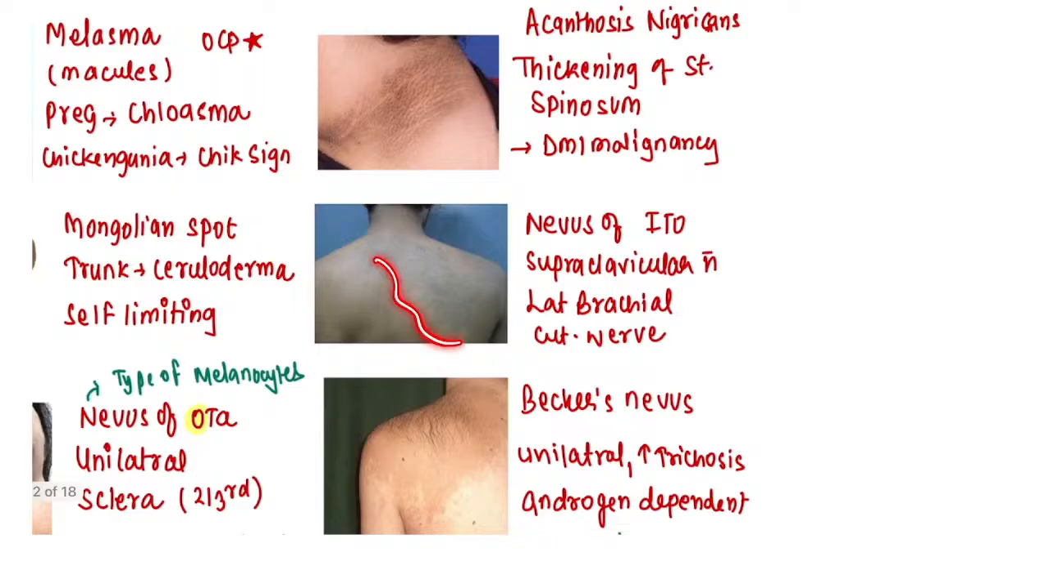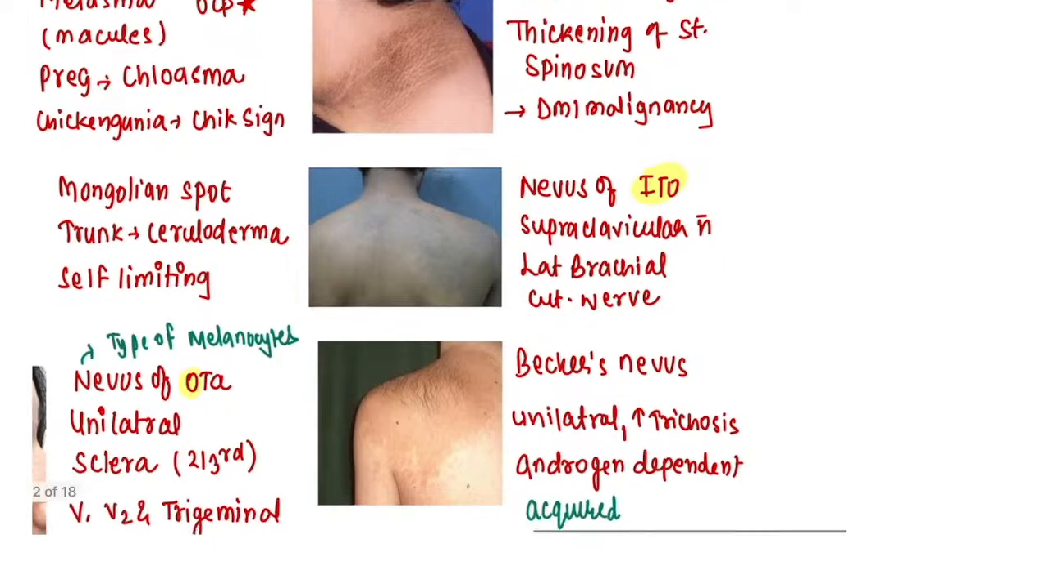And nevus of Ito. ईटे पीछे से उठाते हैं बैक पे, you can remember like that. So this is going to be what? Nevus of Ito, where you will be having supraclavicular nerve involved, which is a lateral branch of cutaneous nerve that is going to get involved over here, right?